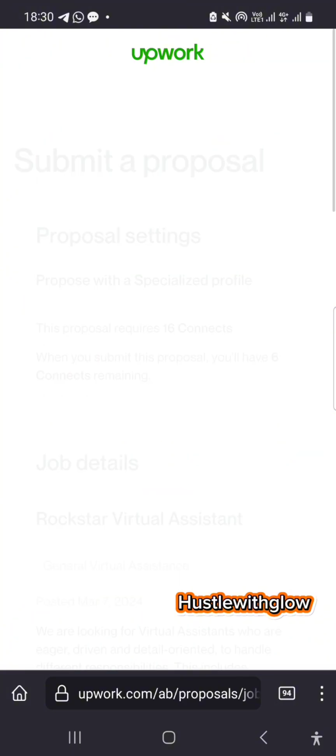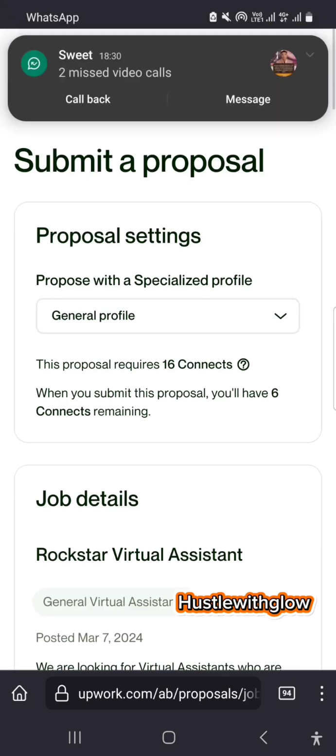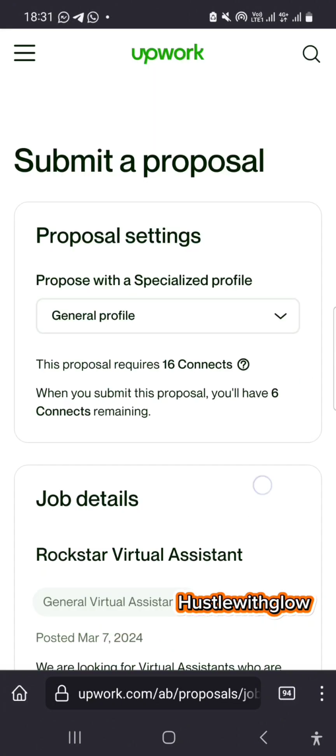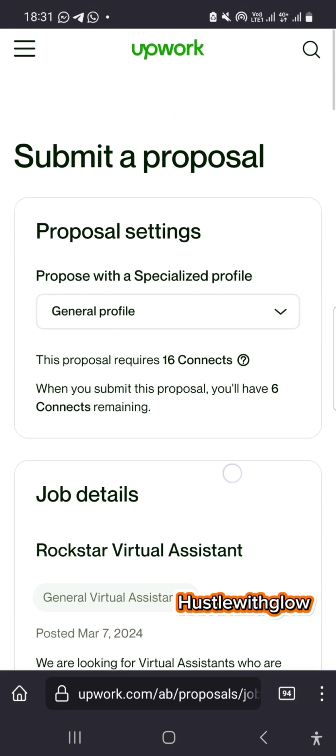Now, okay, they say you do not meet all the client's preferred qualification. You can't submit a proposal if you don't meet the location criteria. Location is Philippines. Okay, I can't submit, but I just wanted to show you guys. I'm not submitting anything anyway.